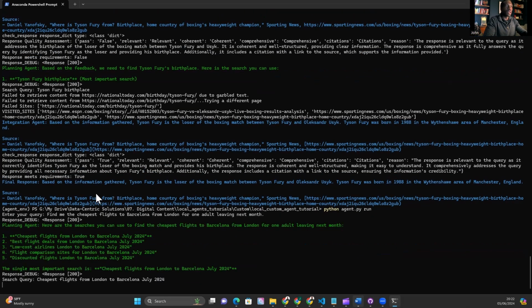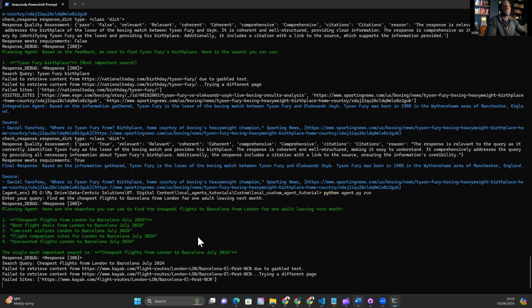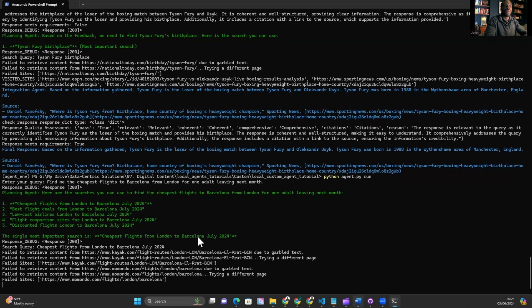Okay, sensible queries once again. The issue with changing large language models and agent workflows in real time is you don't know how it's going to affect everything else downstream, but hopefully it shouldn't have a negative effect. So yeah, we're failing to retrieve from Kayak. Hopefully we can move on to another site.